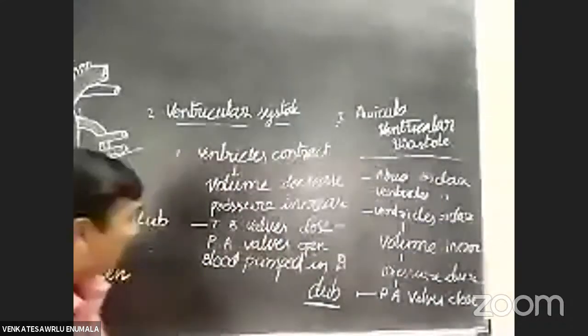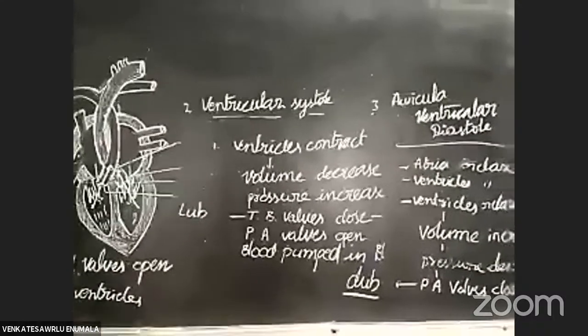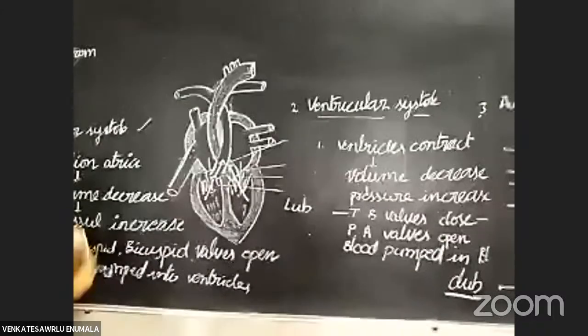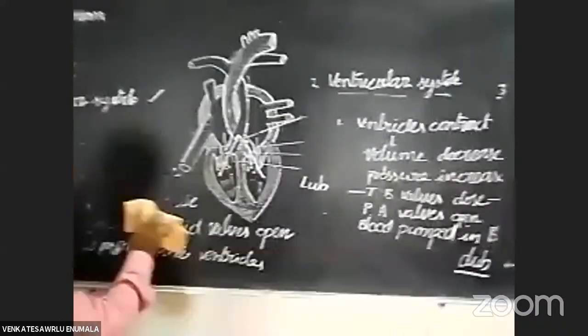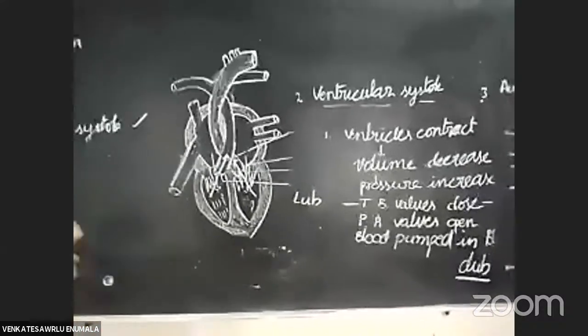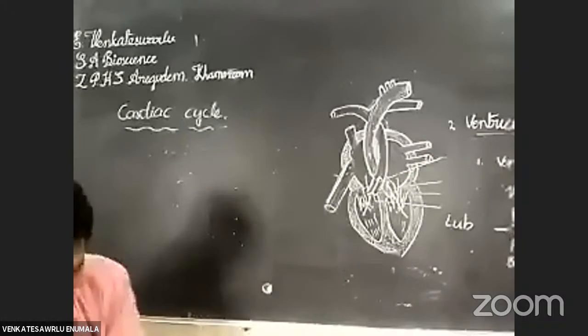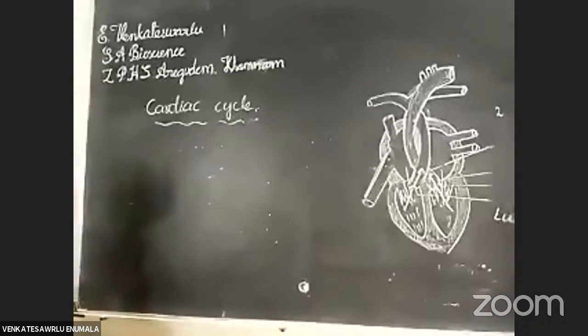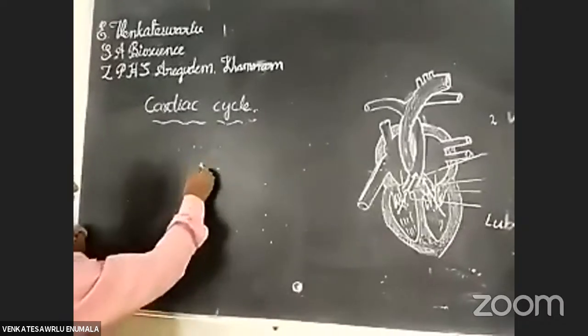Okay, students, I will draw an easy diagram to understand the cardiac cycle. Listen carefully. I am going to draw a rough diagram, by which I will discuss the cardiac cycle in an easy manner. Suppose this is a four-chambered part.